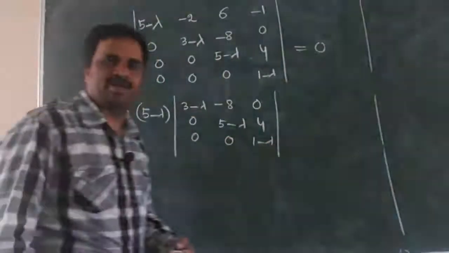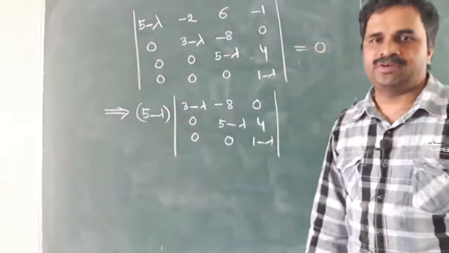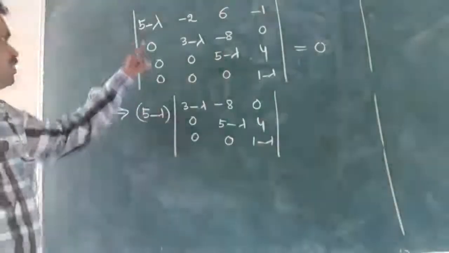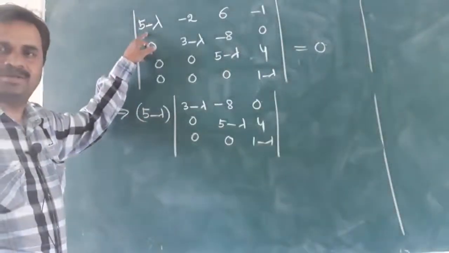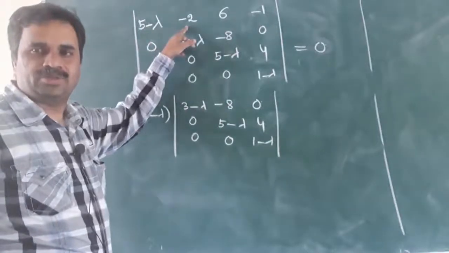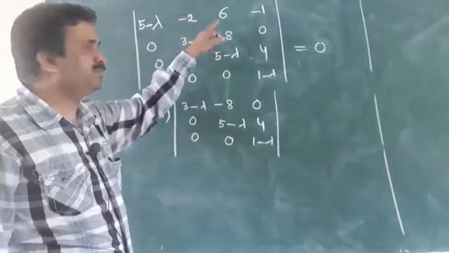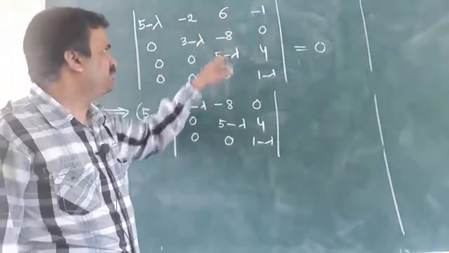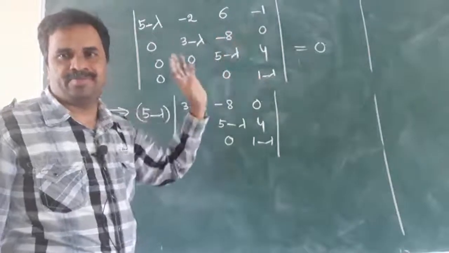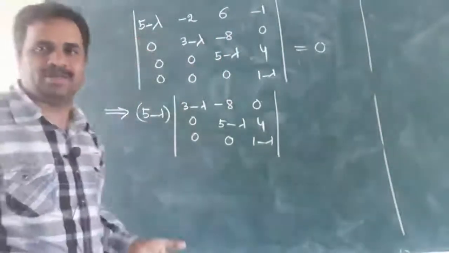We can find the determinant either row wise or column wise. If row wise, 5 minus lambda into its minor, minus of minus 2 into its minor, plus 6 into its minor, and minus 1 into its minor.